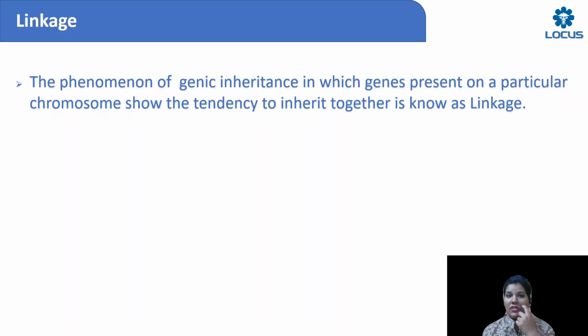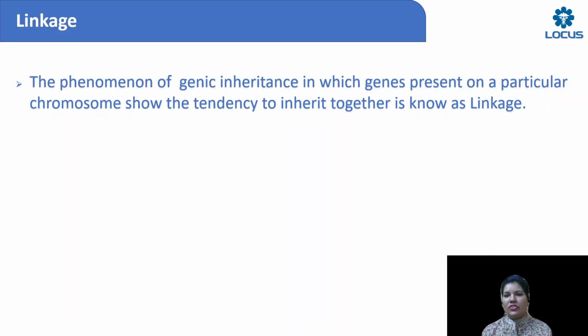Like how best friends, what do we do when we have a best friend? We always like to go for a movie together. We want to share our food together. We want to study together. And then we also share our secrets with our friends. So we are always together. So that's why I'm calling these genes linked genes, or best friend genes, because they get inherited together from one generation to the other generation.